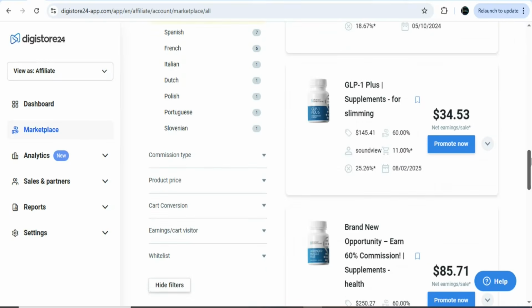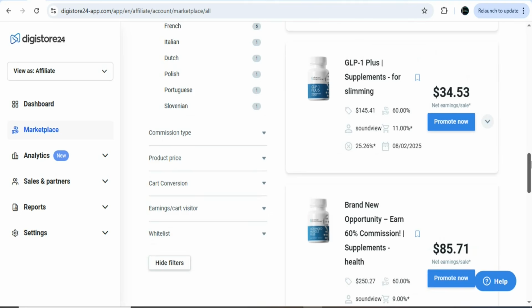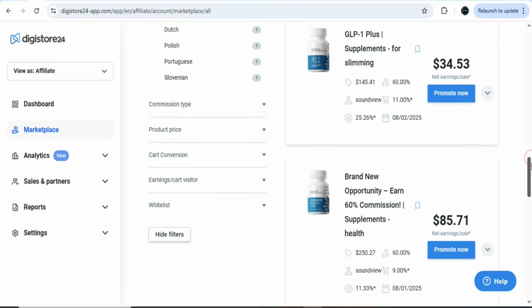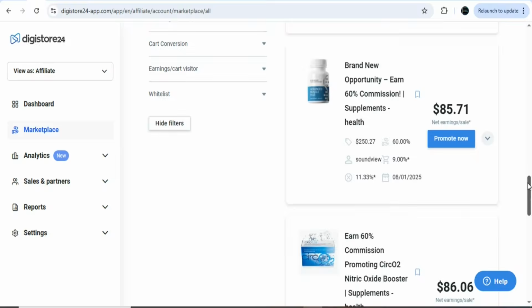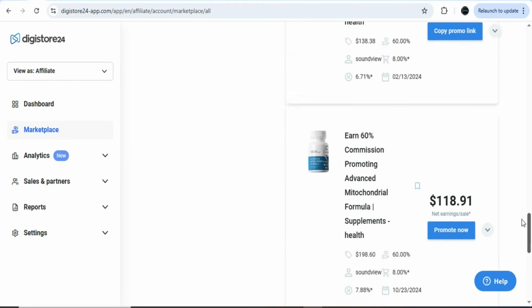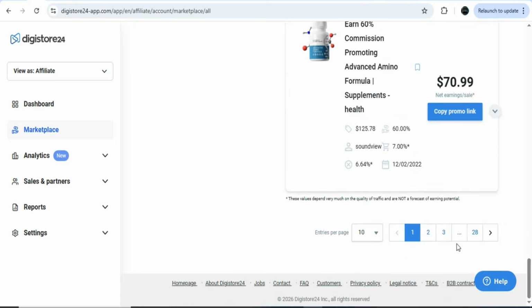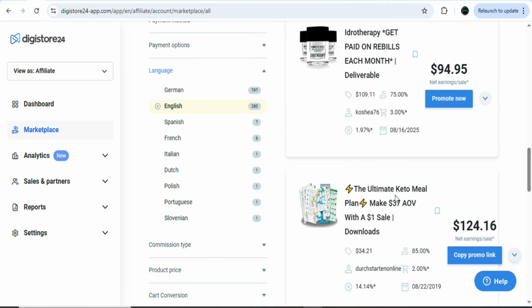I want to promote a weight loss product. You can see this product right here is a supplement for weight loss. The commission rate is $34.53 per sale. When you scroll down, you can see many others, a whole lot of different products that you can promote. So just select the one that you want. In this case, I'm going to be promoting this product right here, the Ultimate Keto Meal Plan.